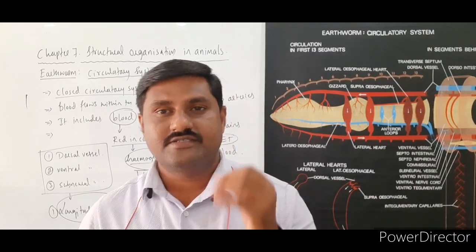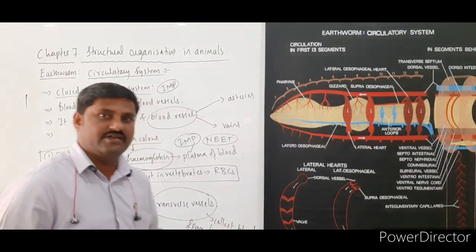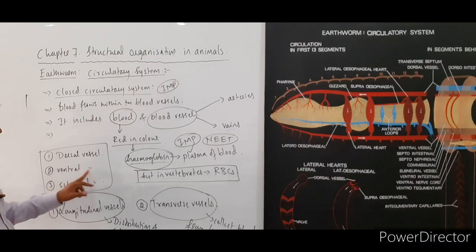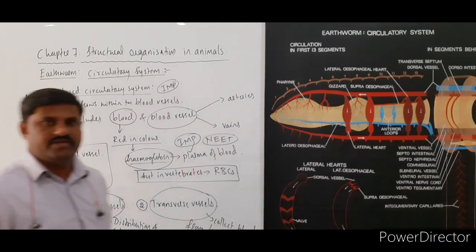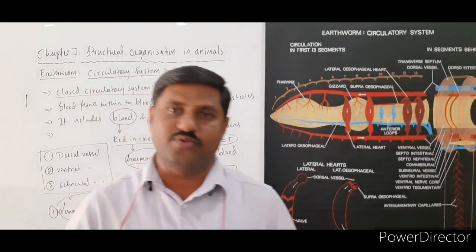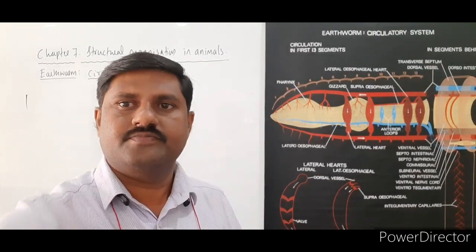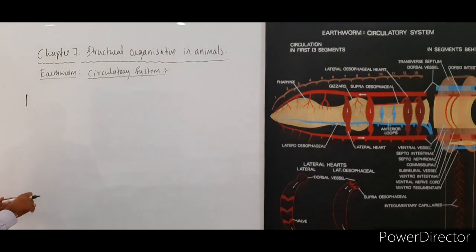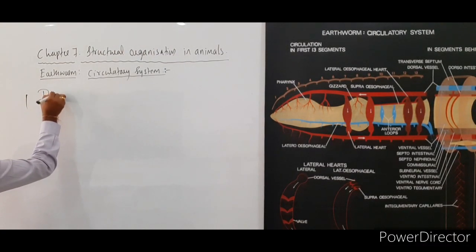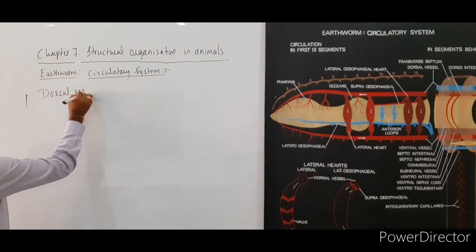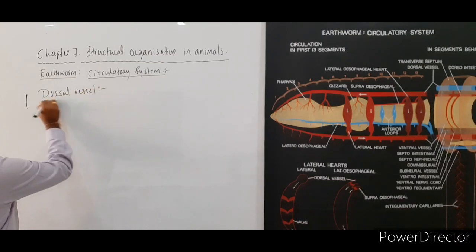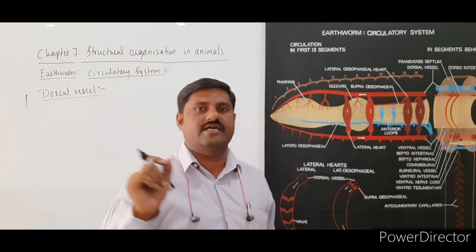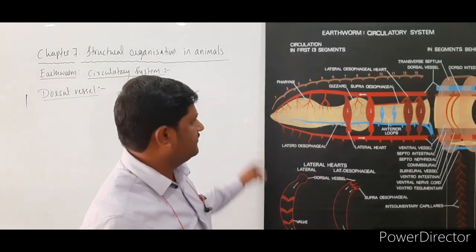In that, let us go through the longitudinal vessels. They have been classified into three kinds: dorsal vessel, ventral vessel as well as subneural vessel, based on their position itself. First one is dorsal vessel. So what is this dorsal vessel? It is the largest vessel in the body of this earthworm.